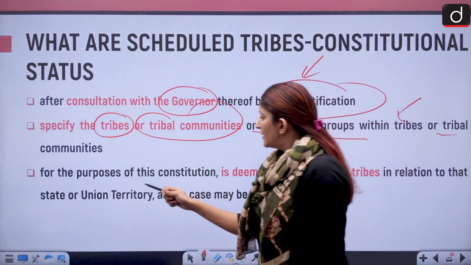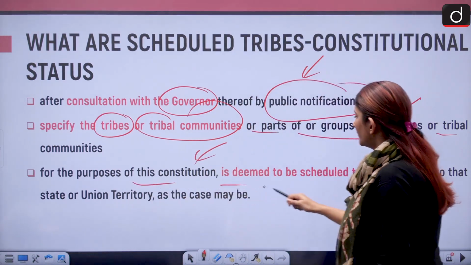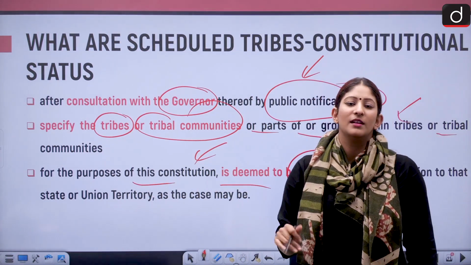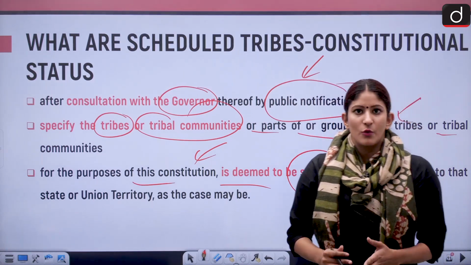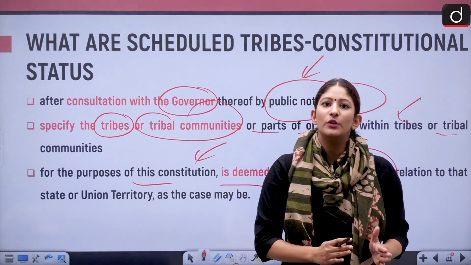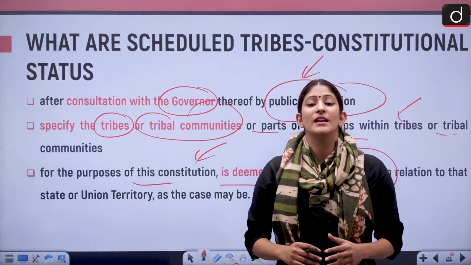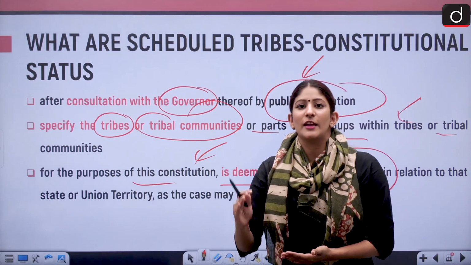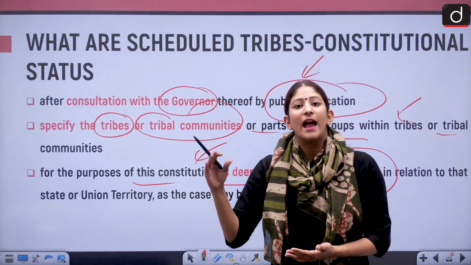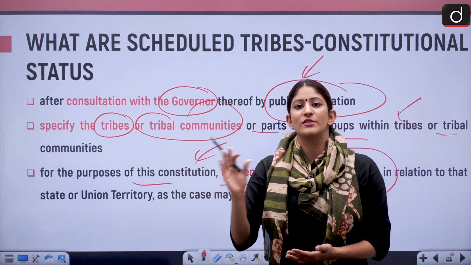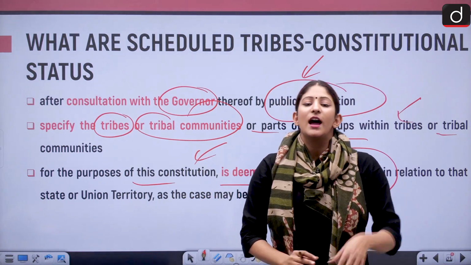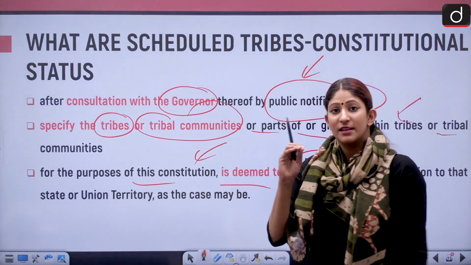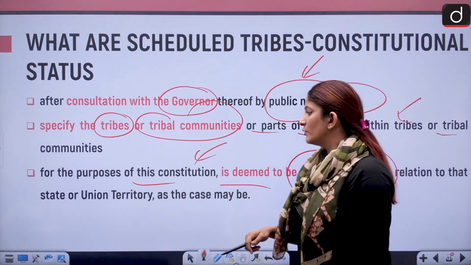And for the purpose of this constitution, it is deemed to be a scheduled tribe. Simple. In whatever state or union territory a group has to be notified as a tribe, the president has to consult with the governor, that means the state government, and after that the president has to give a public notification to tell that a specified group is a scheduled tribe in that state. Now, this is very important from the perspective of prelims, so do remember it.